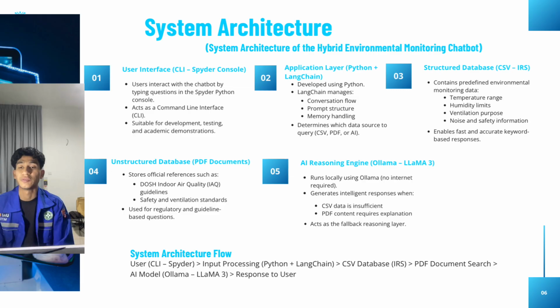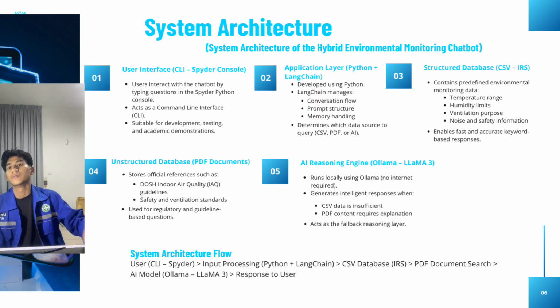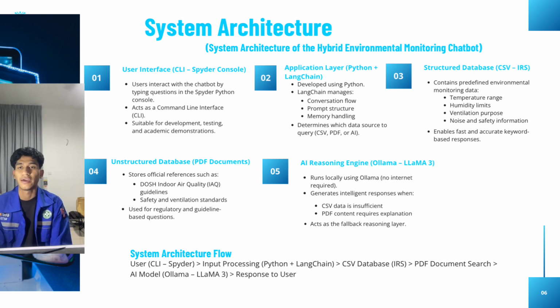Like ChatGPT from OpenAI, but this is Ollama. Why did we choose Ollama? Because it allows the system to run offline without API calls and with high data privacy, which is suitable for industrial and academic environments. So overall, the hybrid architecture was chosen to combine speed, reliability, accuracy, and intelligent reasoning while maintaining low cost and high privacy. The system ensures that users receive meaningful responses even when structured data or documents are not sufficient.